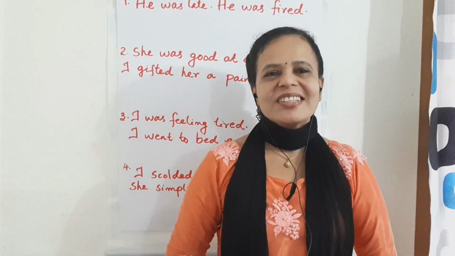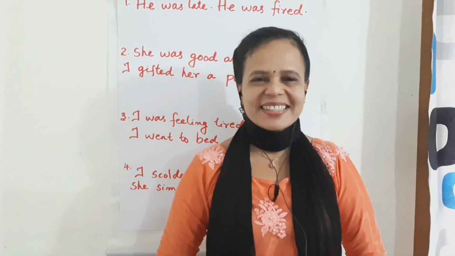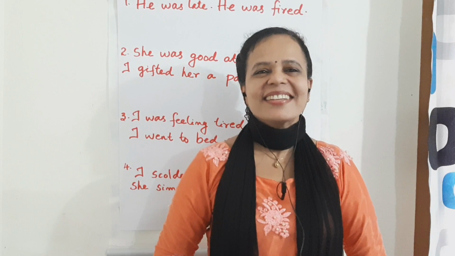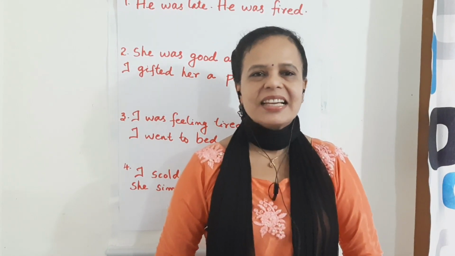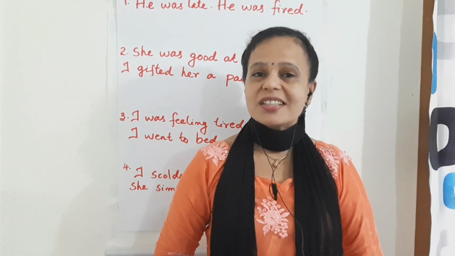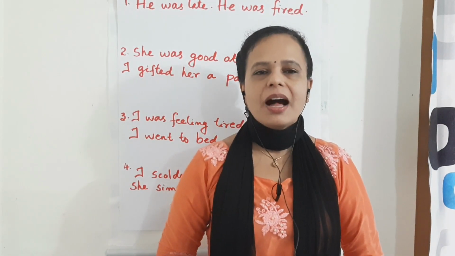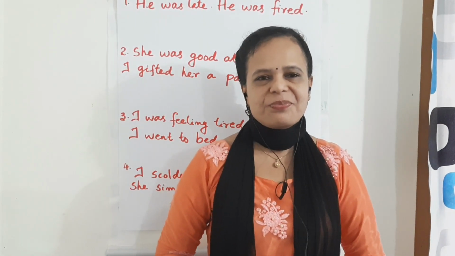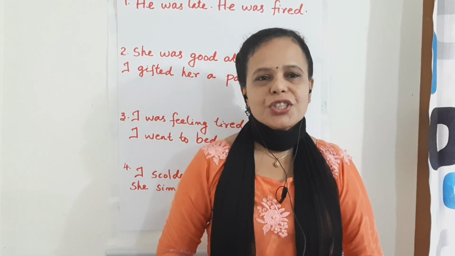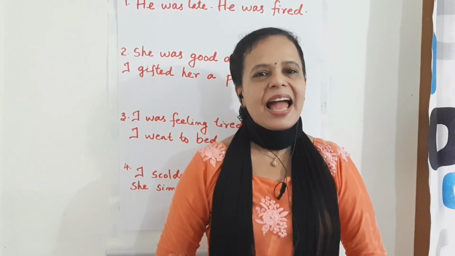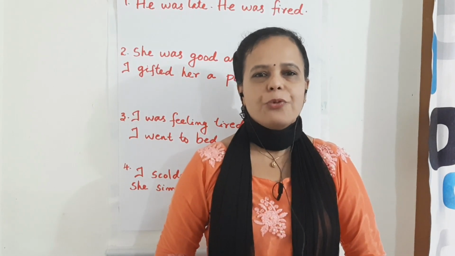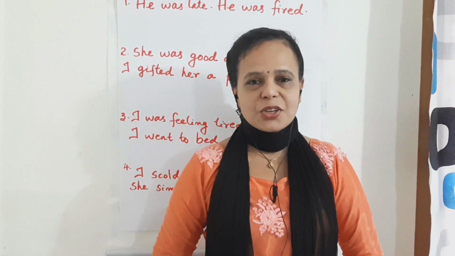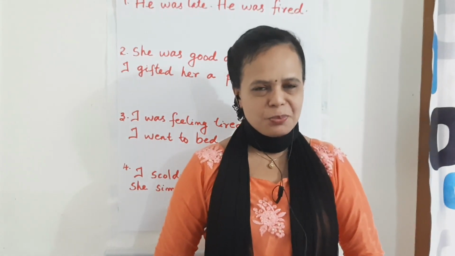Today we are going to discuss two causal conjunctions, as and since. A causal conjunction is a conjunction that gives a cause or reason for doing a particular action. That is, you do a particular action and give the reason for doing the same. For example, if I ask you, why are you not listening to me?